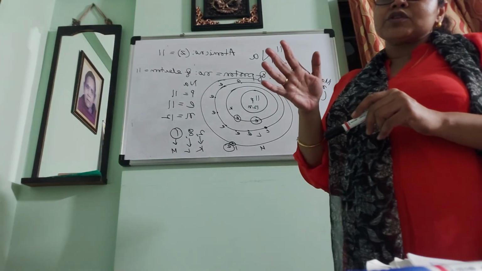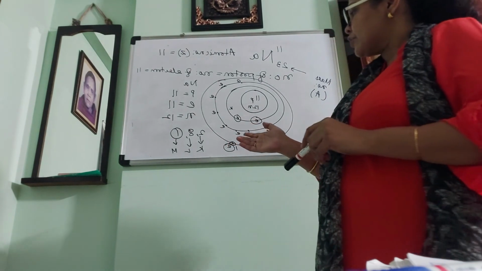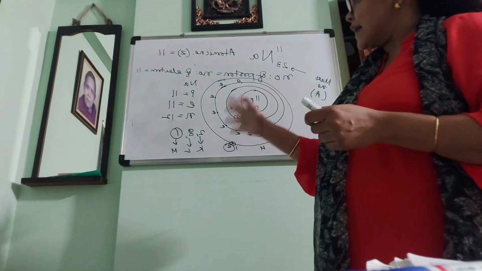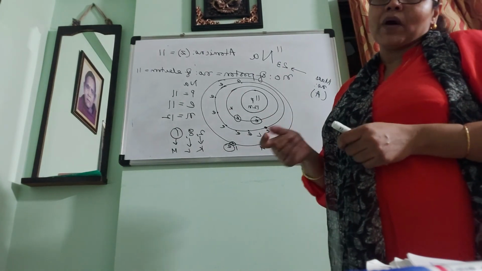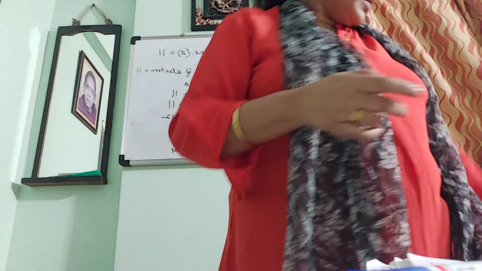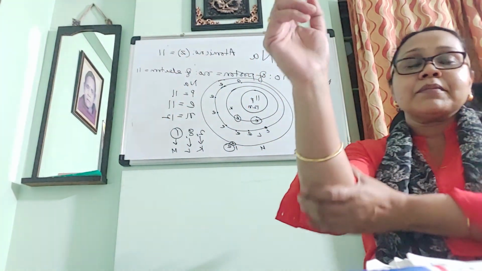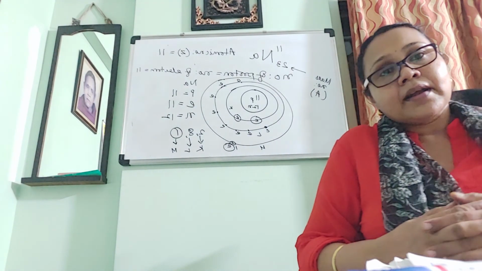So sodium can give up 1 electron, so the valency of sodium is 1. In this way we can also discuss the atomic structure of many elements in the periodic table.